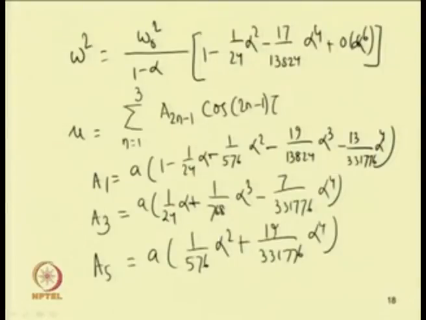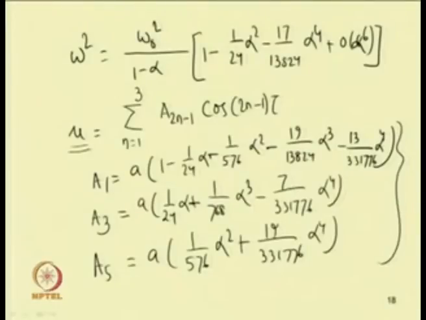So, one can write this u as a 1 cos tau plus a 3 cos 3 tau plus a 5 cos 5 tau. By using this, one can get the solution up to any accuracy. In this way one can use this modified Lindstedt-Poincare technique to solve the differential equation of motion.